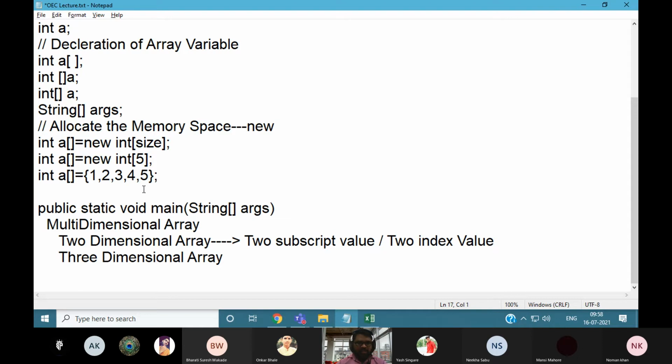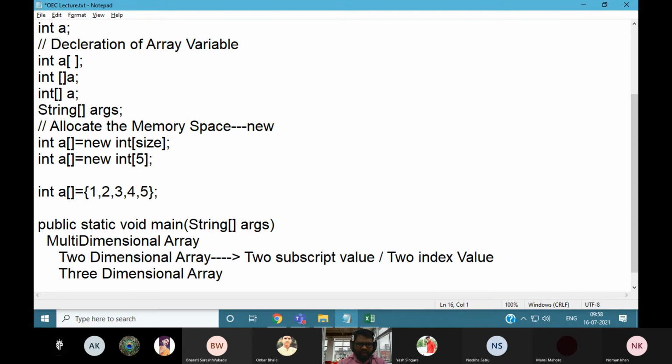Whenever you want to access an element, or once you have defined this kind of memory space for your array variable, at that time we can insert the value into your array by using its index value.